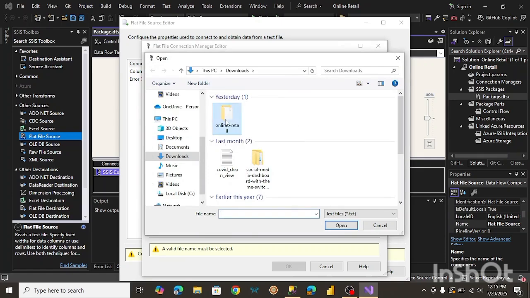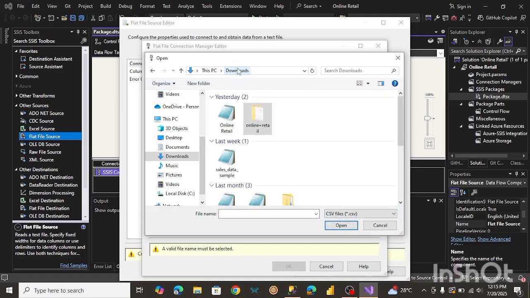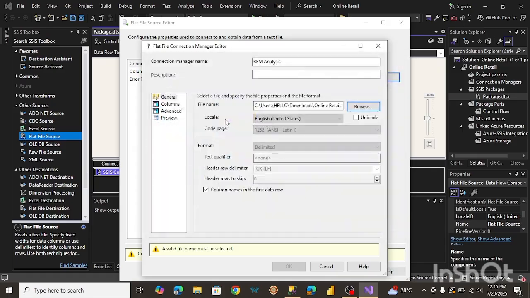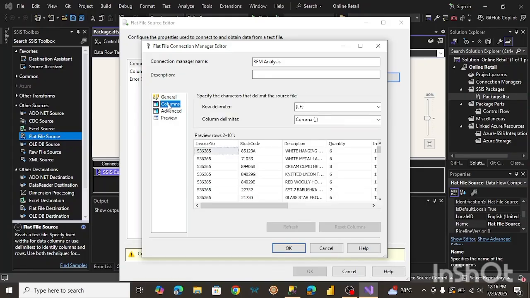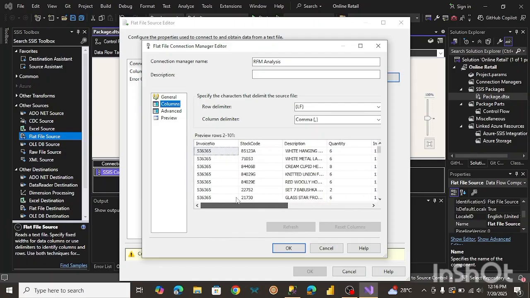And yes, we're looking for a CSV file. So let me just go back to my downloads. And there we go. All right, so here's the file we want to import. So what we want to do now, before clicking on OK, is review all these other tabs. So let me click on columns. So here you can see the preview of what the columns look like. All right, so I guess we're all good over here.